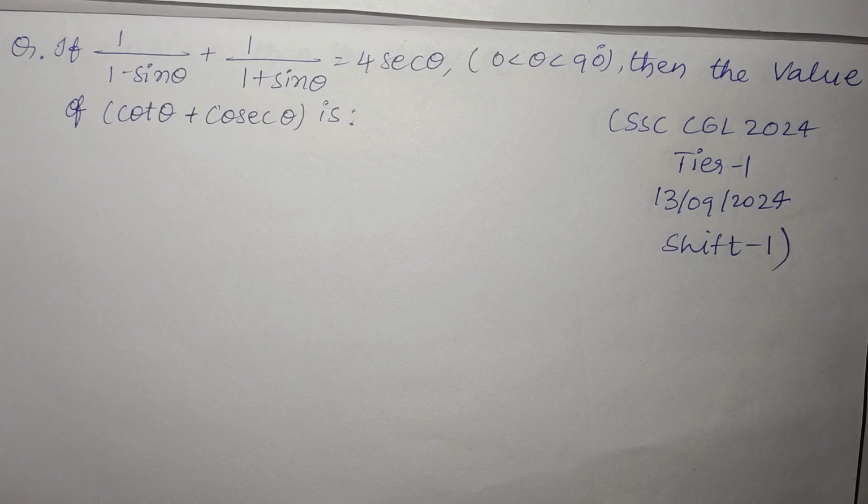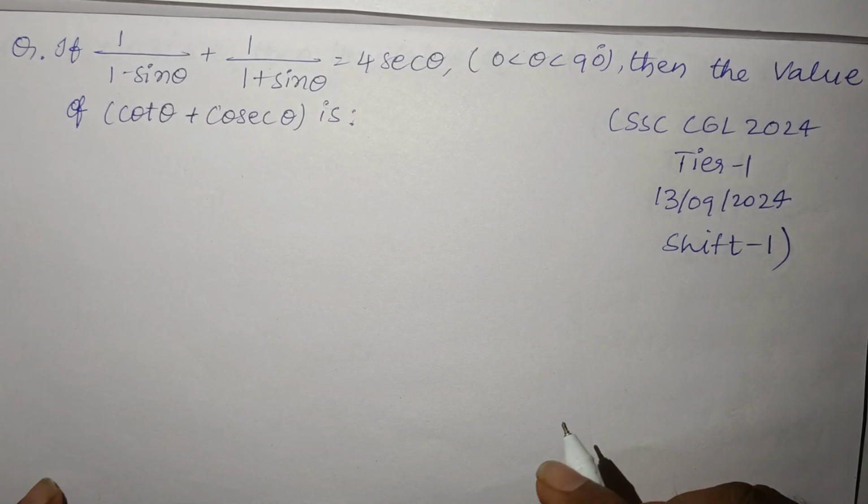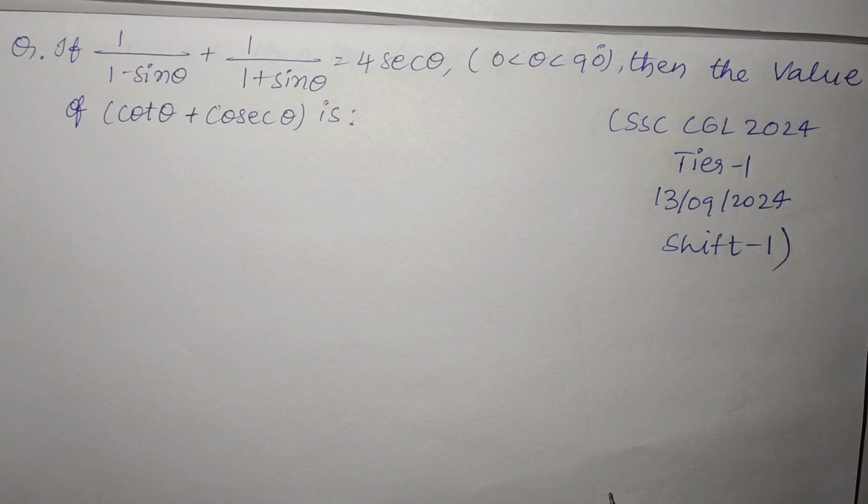Today we are going to solve a problem which appeared in the SSC CGL 2024 Tier 1 examination, and this problem is basically from the trigonometry concept. Here the question is given as: if 1 by (1 minus sin theta) plus 1 by (1 plus sin theta) is equal to 4 sec theta, and theta is between 0 and 90 degrees, then we need to find the value of cot theta plus cosec theta.